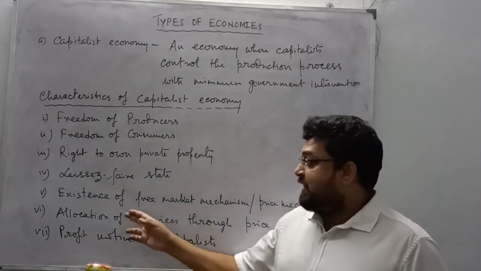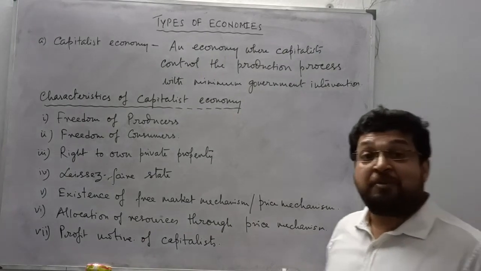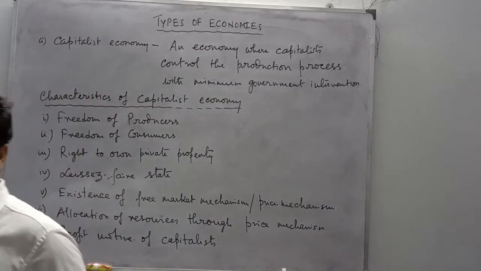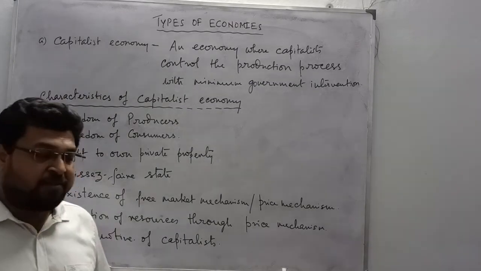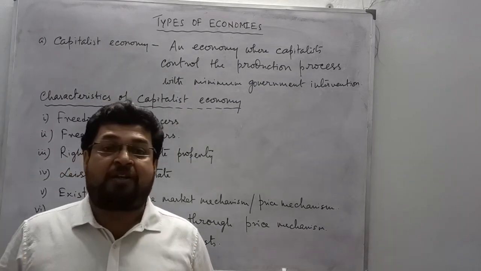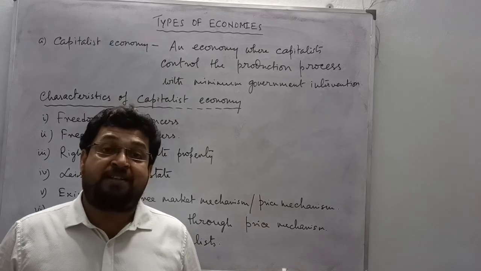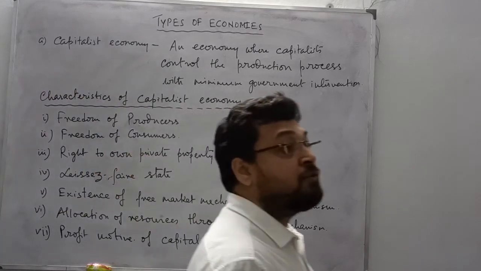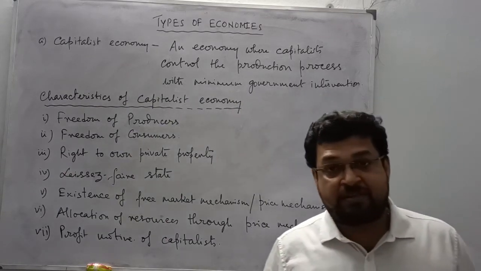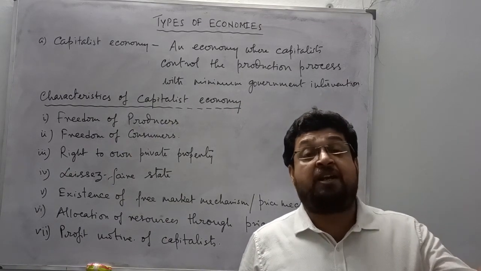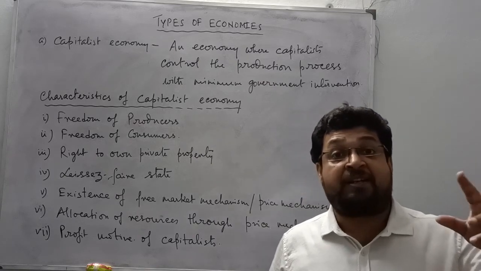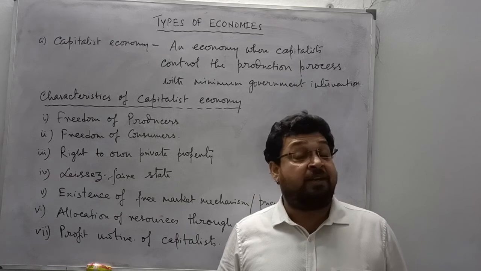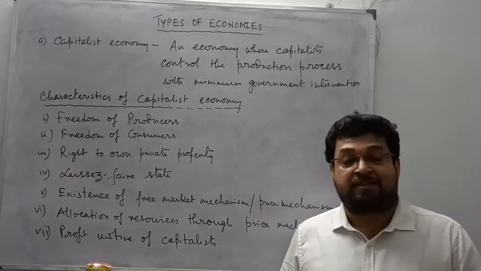Existence of free market mechanism and price mechanism. Now please listen carefully here. Free market mechanism or price mechanism means how the price of the product is set. It is set in the market. We as consumers demand a commodity or different commodities. Producers on the other hand are producing different commodities. Now where does that interaction take place? That interaction takes place in the market.